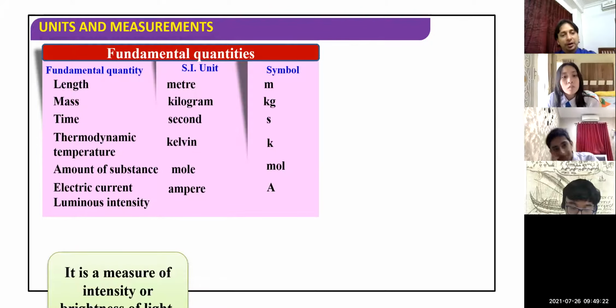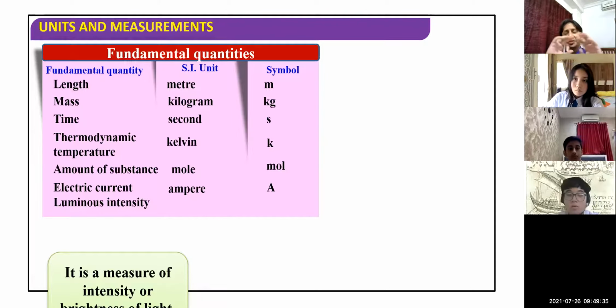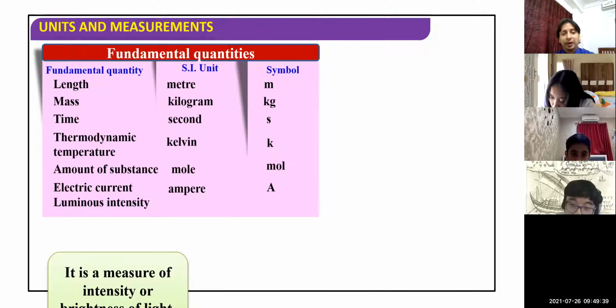Now here, as per the name, length is a fundamental quantity, children. Length means the length of any object, its dimensions, its height, the circumference of any ground or circular object.